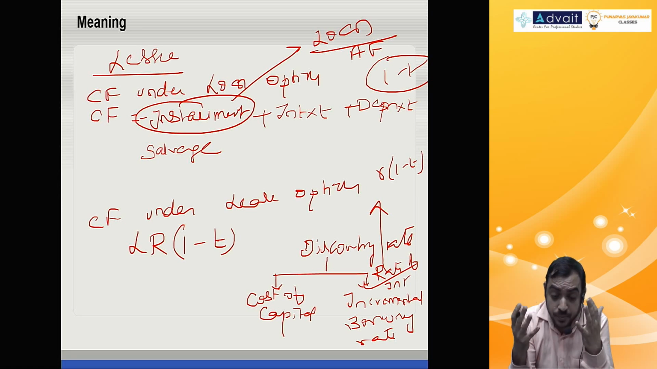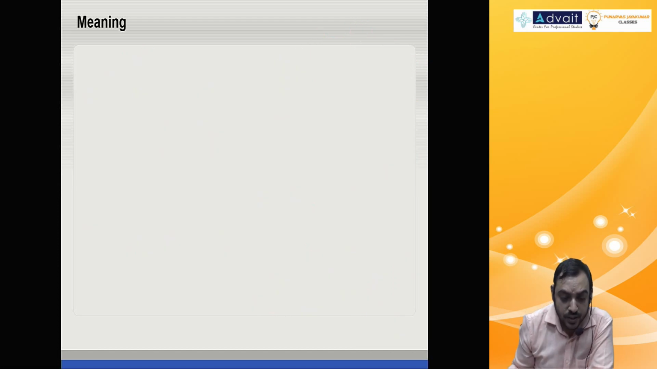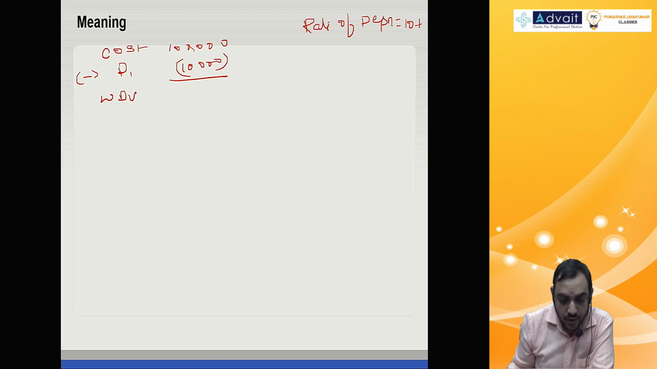Sometimes they will tell you depreciation on WDV method. You know WDV method depreciation? You calculate like this. Cost, let's say 1 lakh, and rate of depreciation, let's say 10%. It will be like cost minus depreciation for year 1, 10,000.